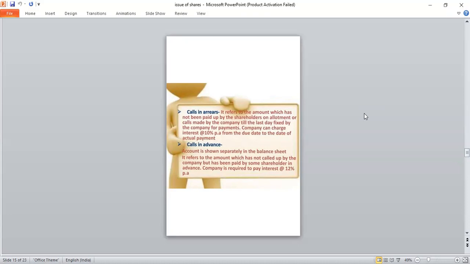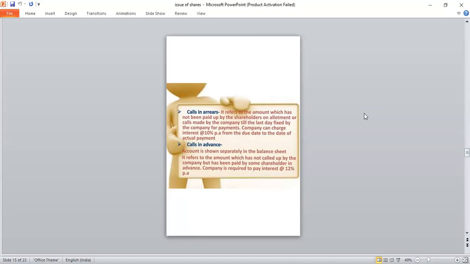So listen, calls in arrears interest is 10% per annum. Calls in advance is 12% per annum. Calls in arrears are paid by shareholders to the company. Calls in advance, the company pays to the shareholders.